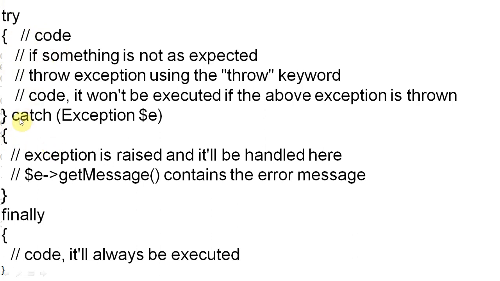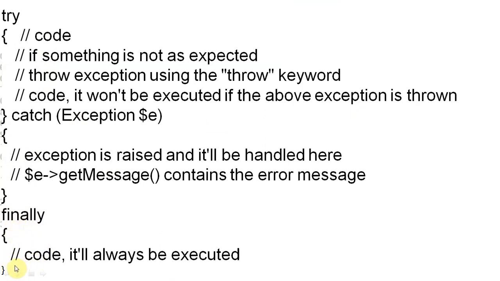It means the catch block will not execute, but the finally block will execute in all cases. If any error is there, the finally block will execute, or if there is no error, the finally block will also execute. Sometimes we have to mention some statements inside the finally block, so we have this provision of the finally block.